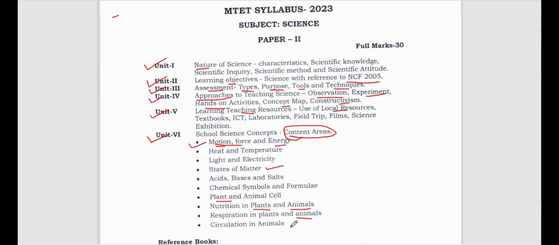Then circulation in animals. Now how is the process of circulation taking place in human beings, and which component is used in our circulatory system, or what is the main component of our circulatory system? It is the blood, right? The blood is the main part of the circulatory system. Then you have to know the different types of blood cells: RBC, WBC, platelets, plasma, the components of blood,